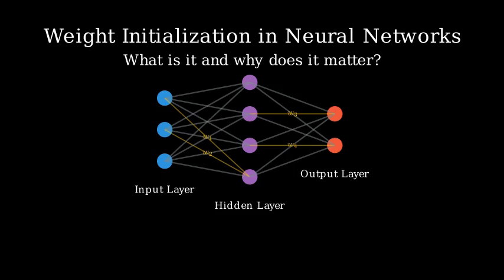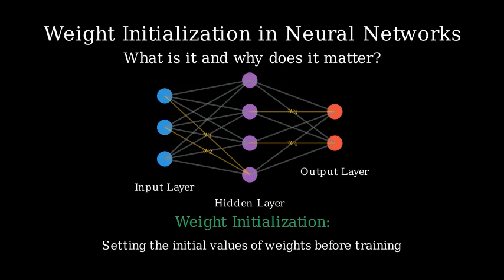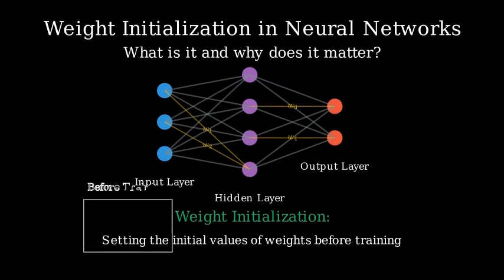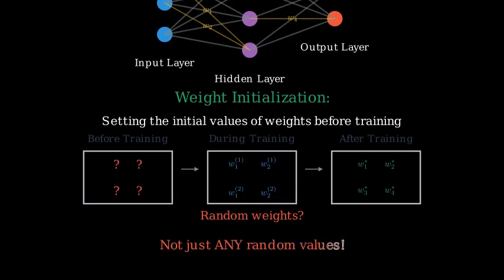So what exactly is weight initialization? Weight initialization refers to the strategy used to set the initial values of these weights before training begins. Before any training occurs, we need to give these weights some starting values. But we can't just use any random values. The choice of initial values can significantly impact how well and how quickly the network learns.